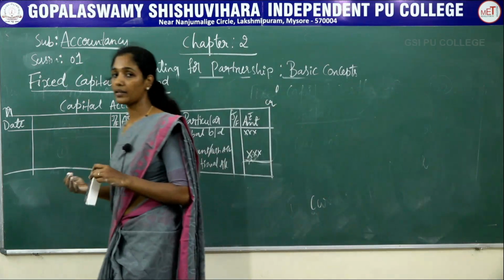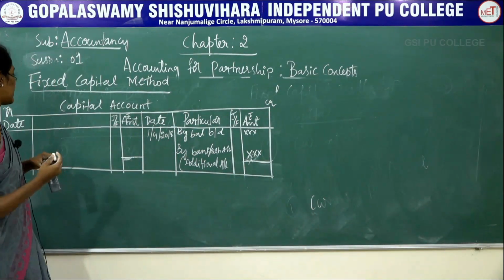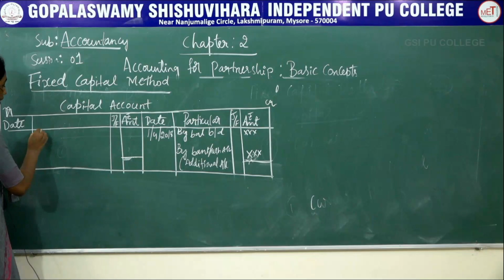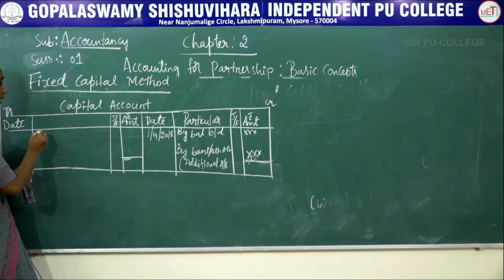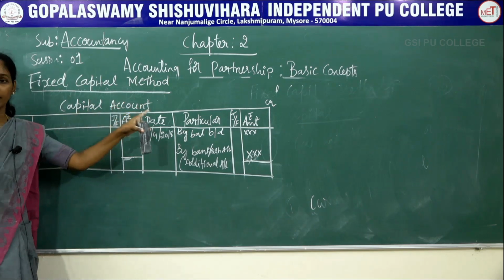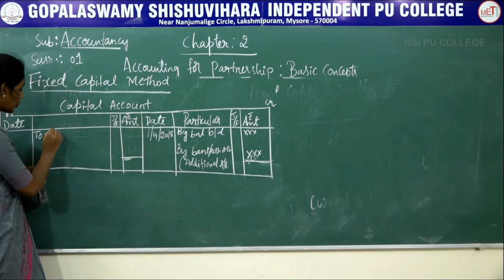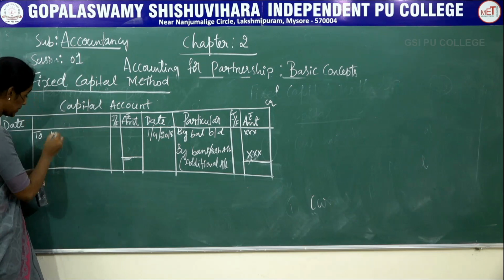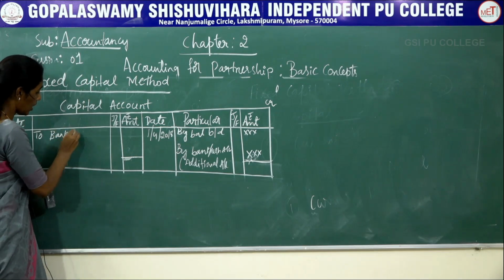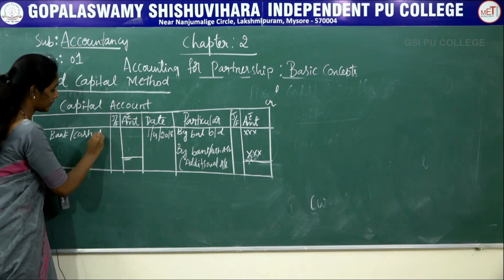Then if any partner withdraws part of the capital during the accounting period, it should be recorded at the debit side of the partner's capital account as to bank or cash account.